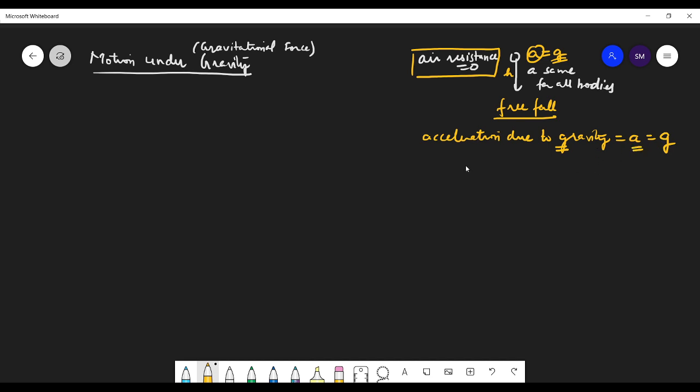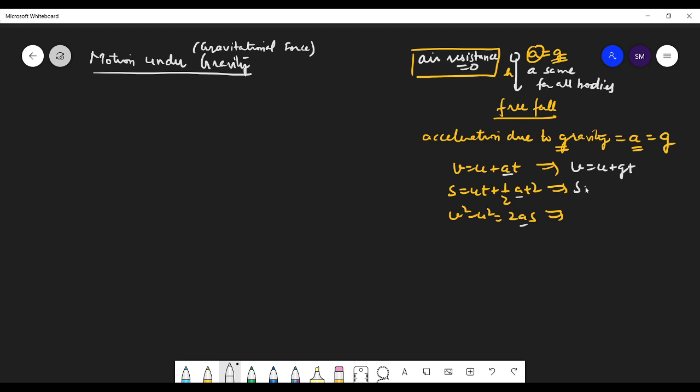So instead of writing the acceleration in the formulas like v equals u plus at, s equals ut plus half at square, and v square minus u square equals 2as, these formulas will now be transformed to v equals u plus gt. Put a equals g in all these formulas. And s equals ut plus half gt square, and v square minus u square equals 2gs.